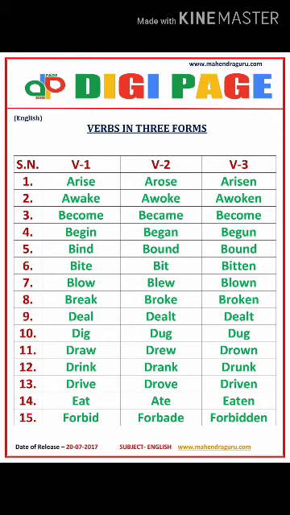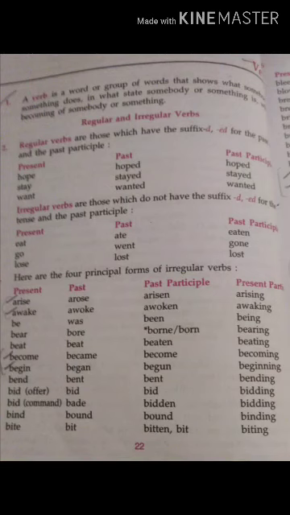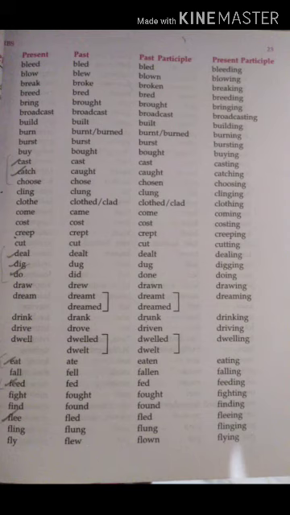And one more thing: I'm also sharing the 2 pages of your grammar book, that is your chapter on verbs. You can see in this slide that regular and irregular verbs are there. So you all have to learn this. See above in the red color it's written regular verbs, and more are there here. So this also you have to learn. Now this is your one homework, that you have to learn all these verbs.